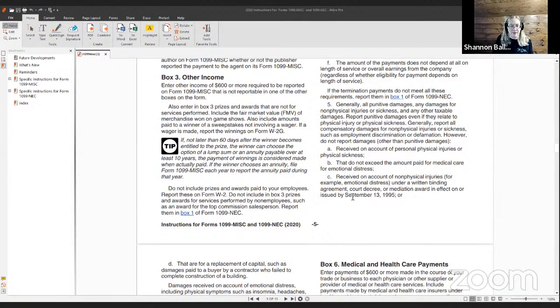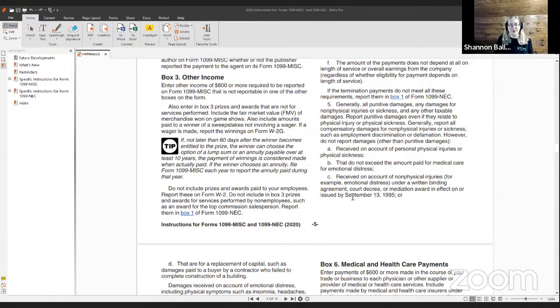Do not include prizes and awards paid to your employees. Report these on Form W2. Do not include in box 3 prizes and awards for services performed by non-employees, such as an award for top commission salesperson. Report that in box 1 of Form 1099 NEC.